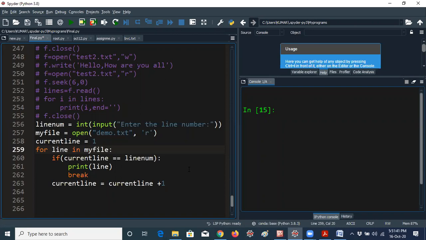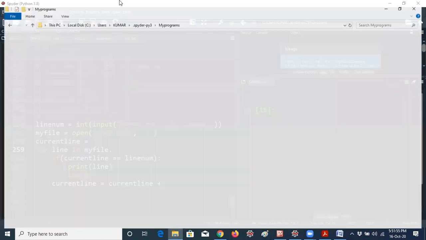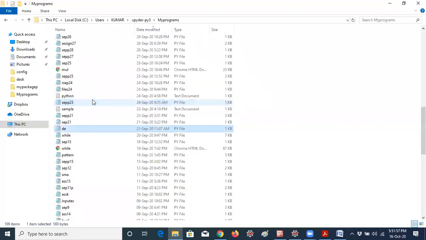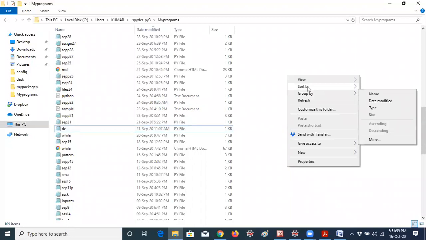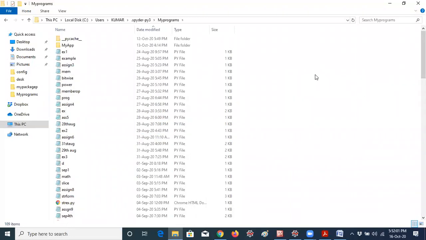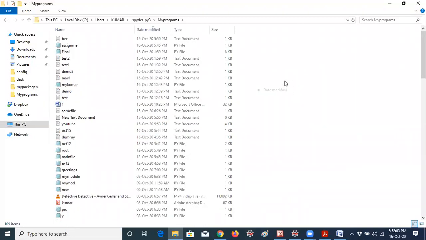Actually, there are no predefined methods for this in the Python library. But I have written my own logic here, so I will tell you. Bhavani, according to your question, I am giving a demo.txt file. First of all, I will open demo.txt once. Let me open the demo file.